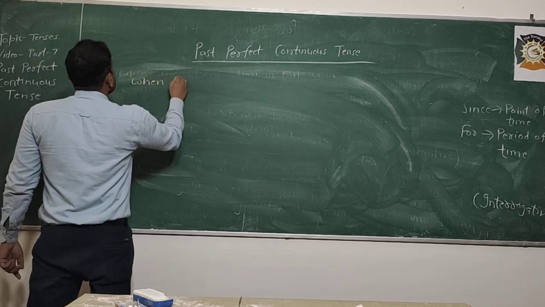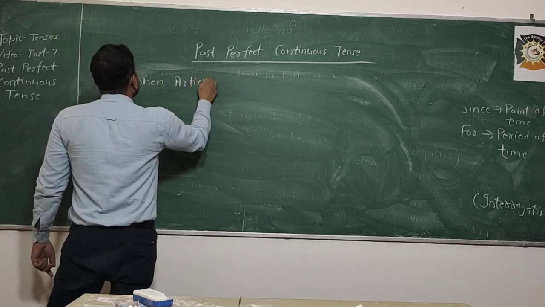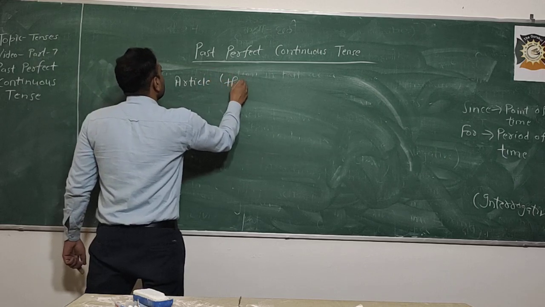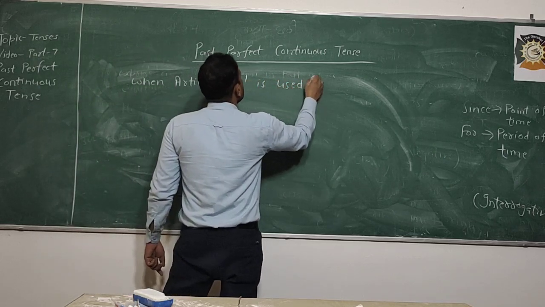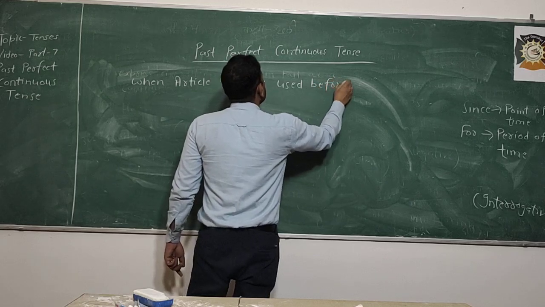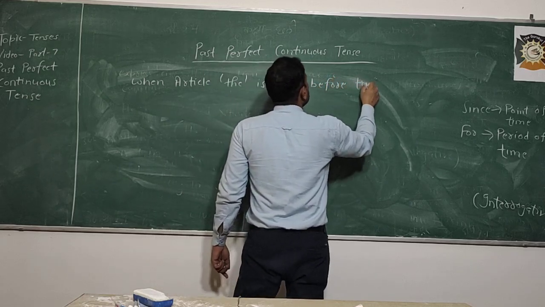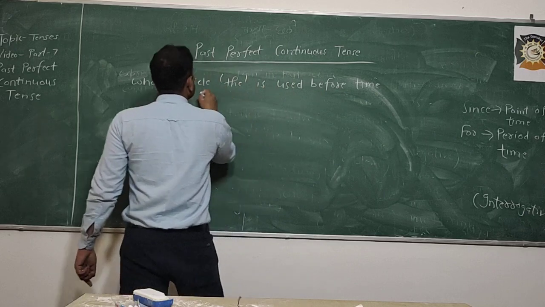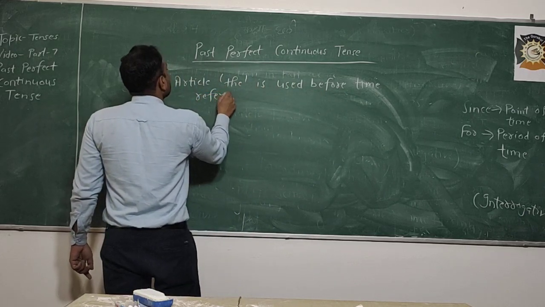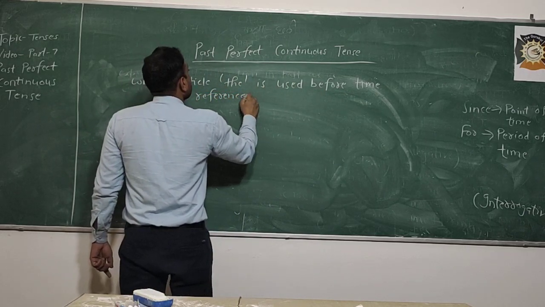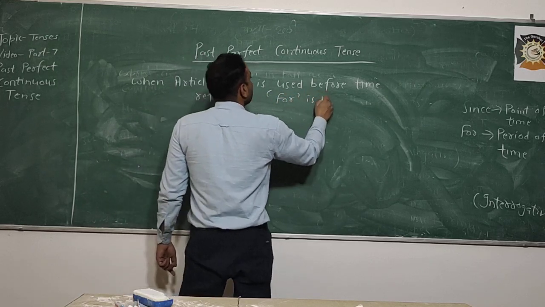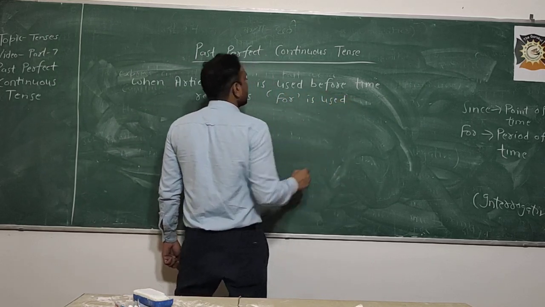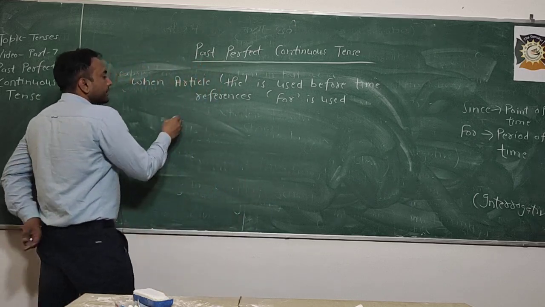When the article "the" is used before time references, "for" is used. So look at the board, everyone.